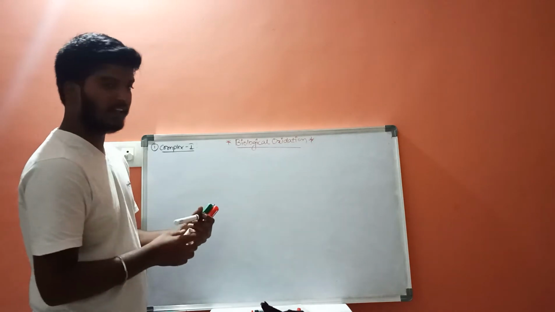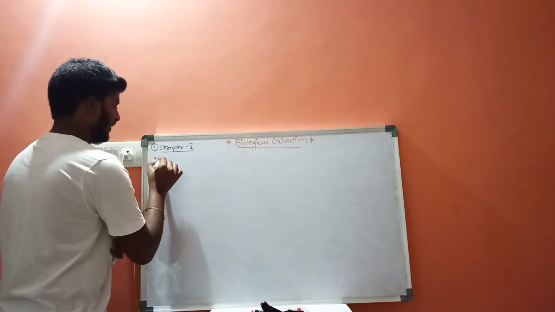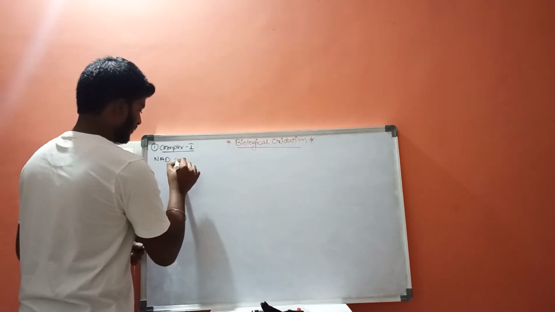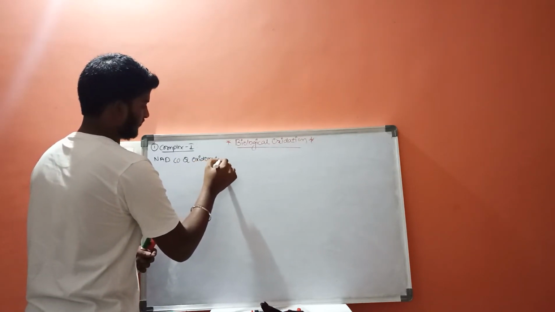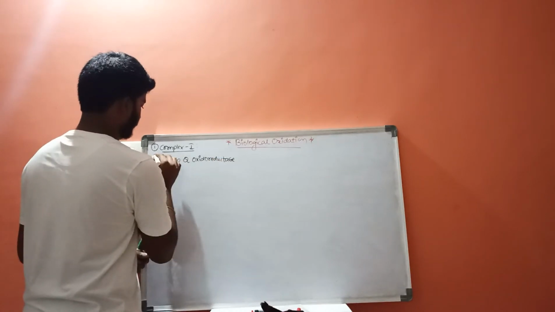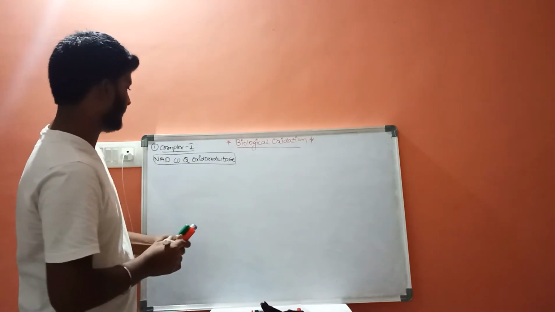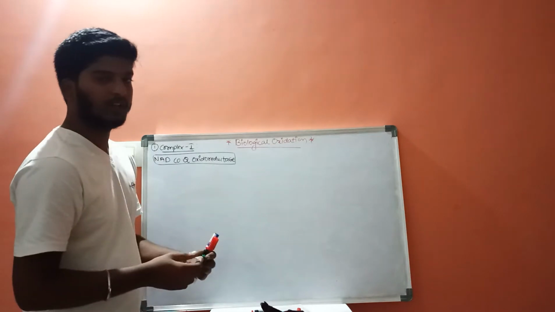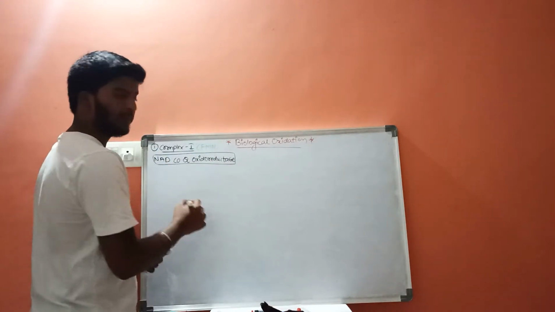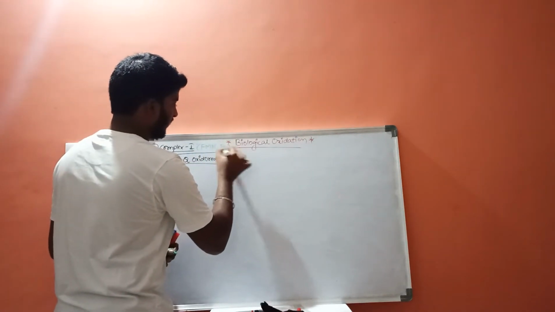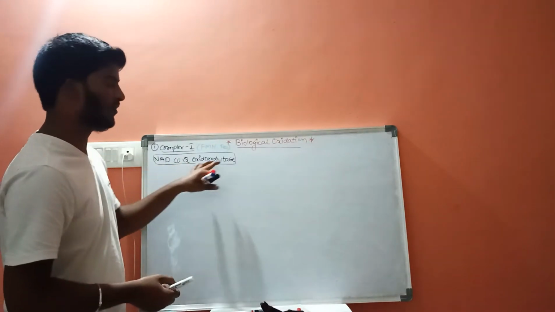The name of this complex 1 is NAD coenzyme Q oxidoreductase, and it consists of coenzyme like FMN and proteins like iron sulfur. The name of this first complex is NAD coenzyme Q oxidoreductase.